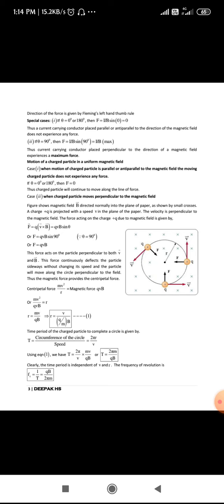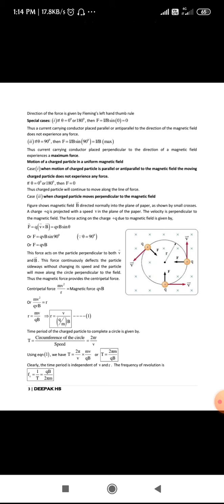I'll read out the explanation part. The figure shows magnetic field vector B directed normally into the plane of paper as shown by small crosses. A charge plus q is projected with a speed v in the plane of the paper. The velocity is perpendicular to the magnetic field. The force acting on the charge plus q due to the magnetic field is given by F is equal to q into vector v cross vector B, that is nothing but equal to Bqv sine theta.